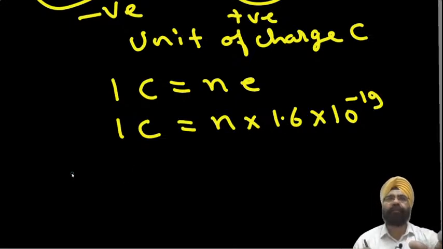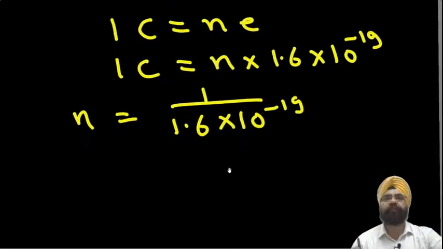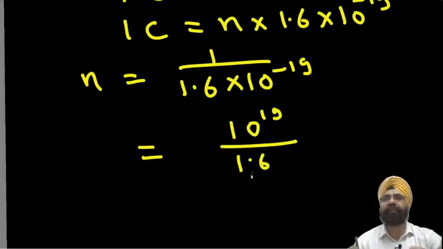Which means N is equal to 1 divided by 1.6 into 10 to the power minus 19. So I transfer 10 to the power 19 on top. It was negative, so it becomes positive, divided by 1.6.